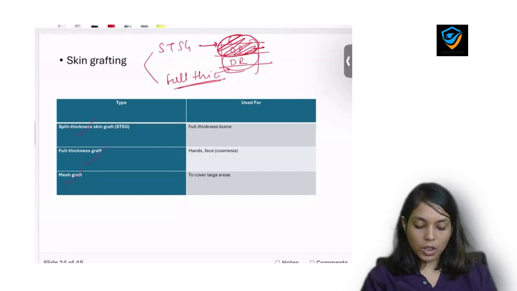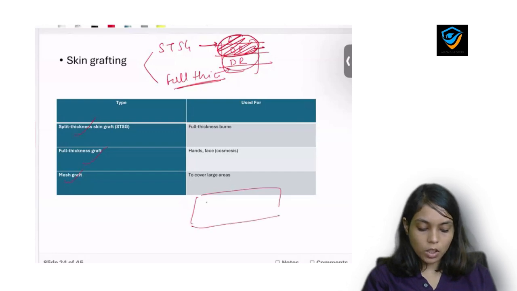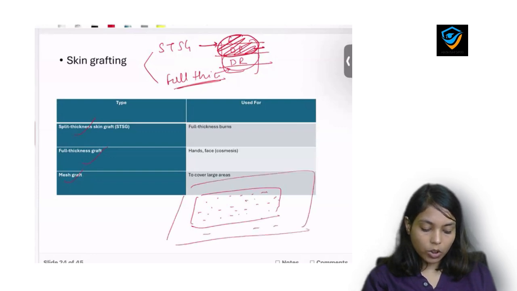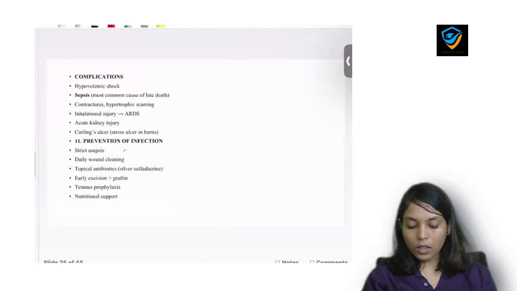And we mesh the graft if we need to cover more surface area. So what is meshing? We make pores in the graft so that the surface area gets enlarged. And we do it when a large surface area is involved in the burn.